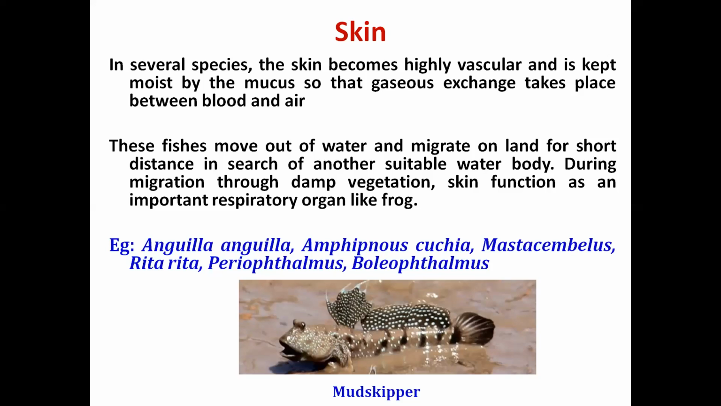There are some examples I have cited here, like Anguilla, Amphipnous, Mastacembelus, Rita, Periophthalmus, and Polyophthalmus. These are some of the fishes in which the skin functions as an important respiratory organ, the same as in amphibians like the frog. These fishes have an ability to move out of water and migrate to another water body through the land, traveling a short distance from one region to another for a suitable water body during summers or drought.